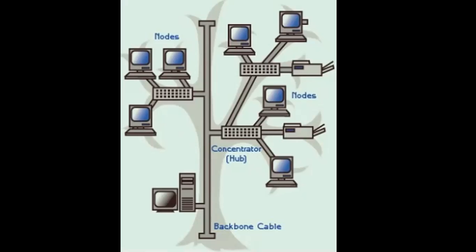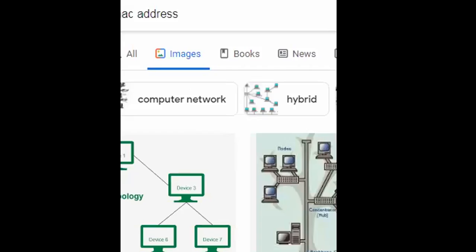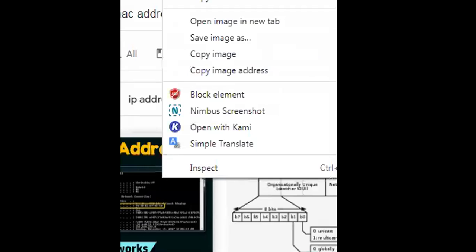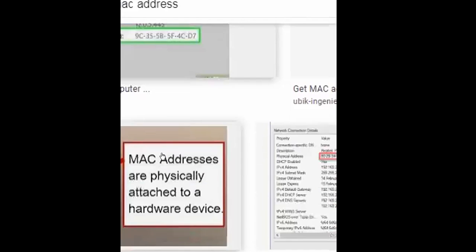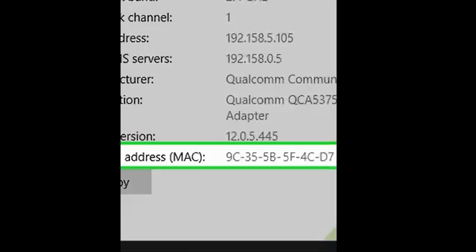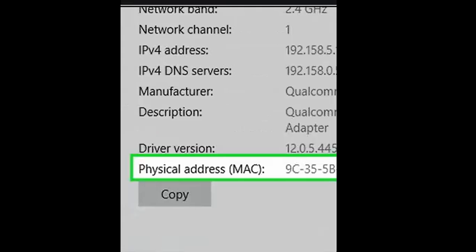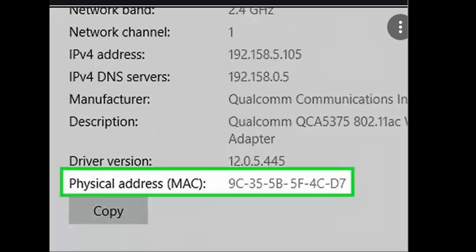Next one is MAC addresses. See, once a network has been set up, the nodes can communicate among themselves.